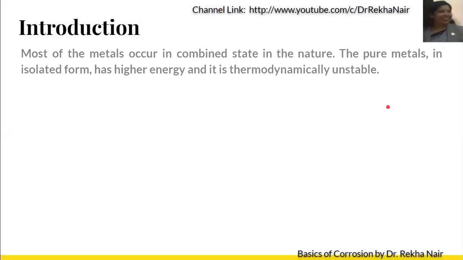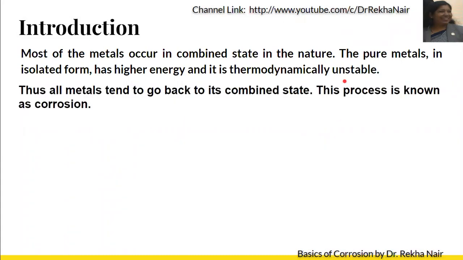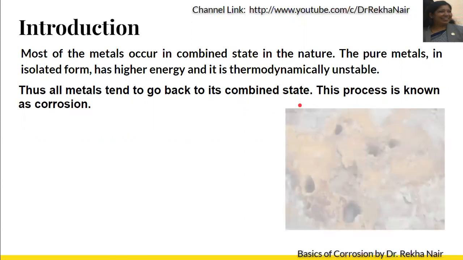Now, most of the metals occur in the combined state in nature. The pure metals, that is, in the isolated form, will always have a higher energy, and we can say that it is thermodynamically unstable. So what metals do is try to combine to form some other compounds. This process is nothing but known as corrosion.